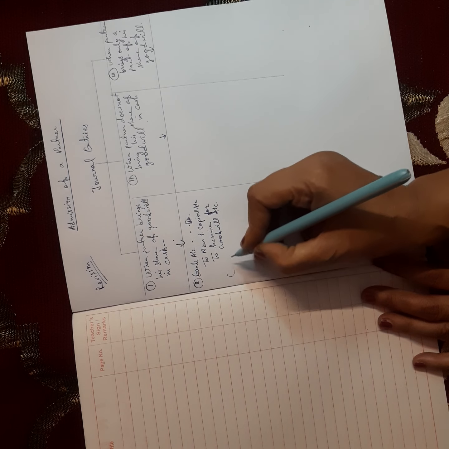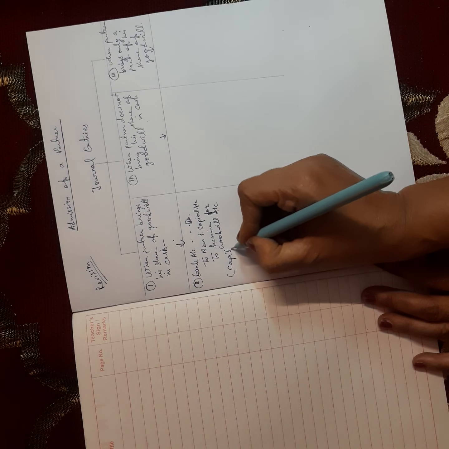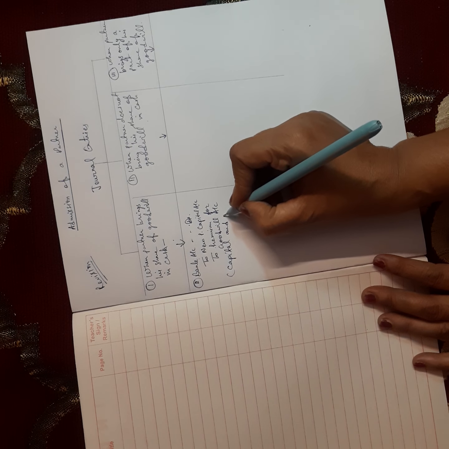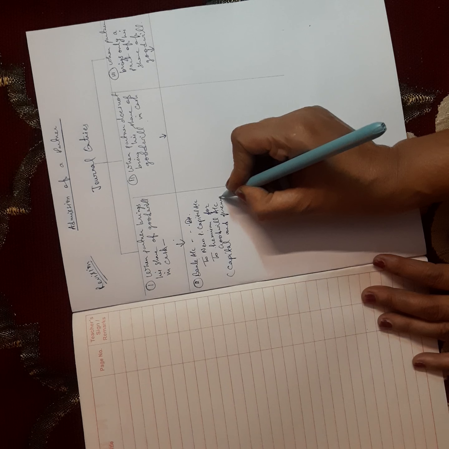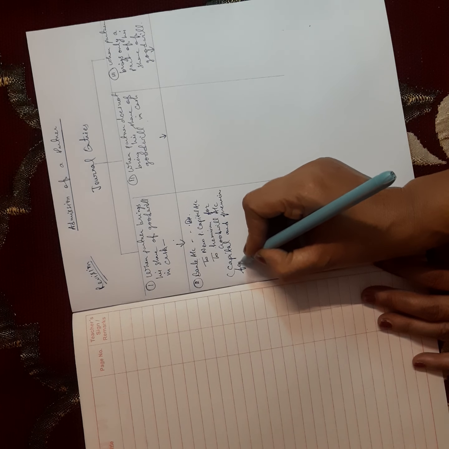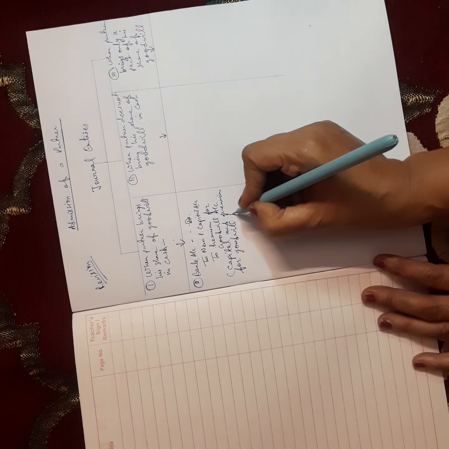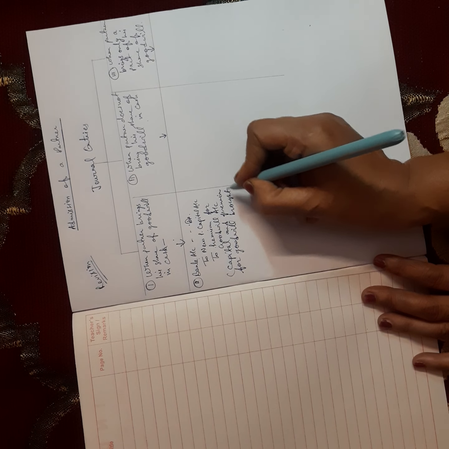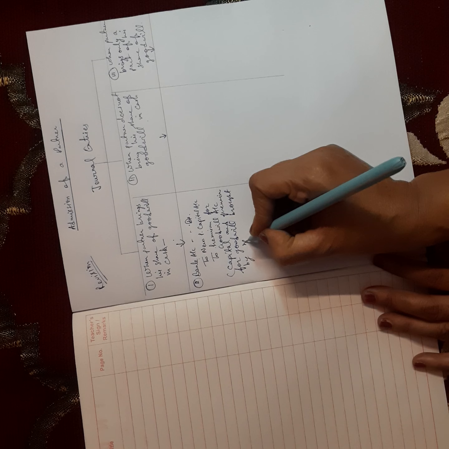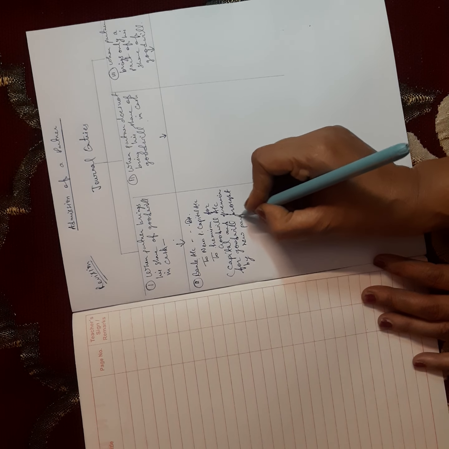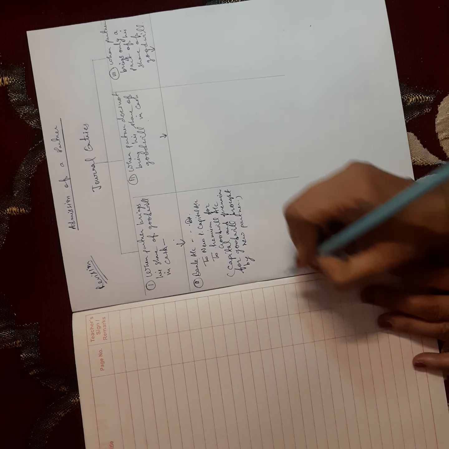We will write the narration: capital and premium for goodwill brought in by new partner. Whatever name will be there, like Z, C, we will write that name. So in this way, the first journal is completed.